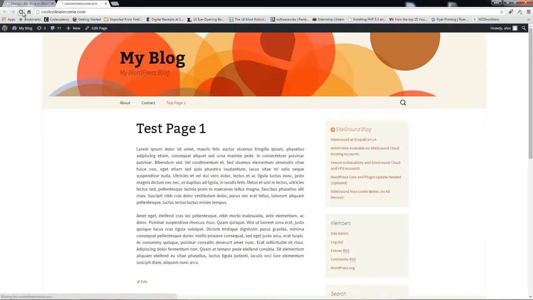Come back down here, refresh. And now you can see the Superheroes tab is now appearing. So the more you get familiar with working with themes, the more you will easily be able to identify what you need to tick in order for your primary menu to be shown on your website.